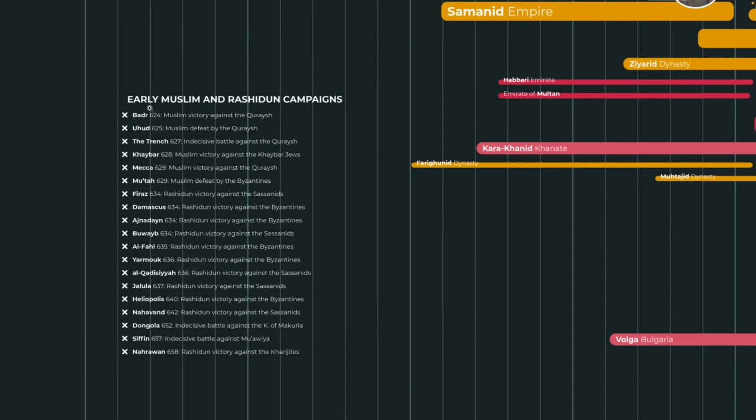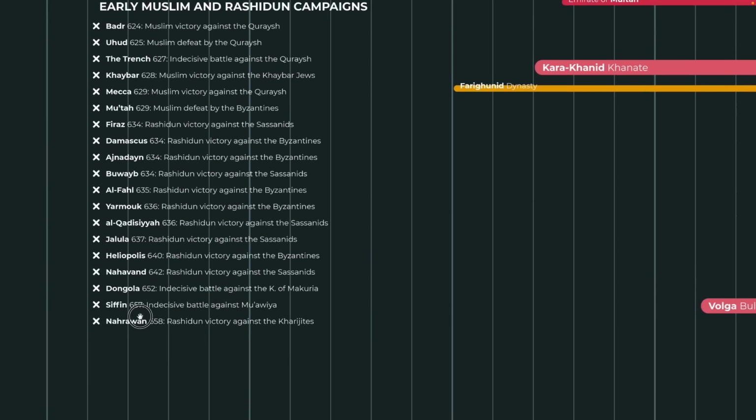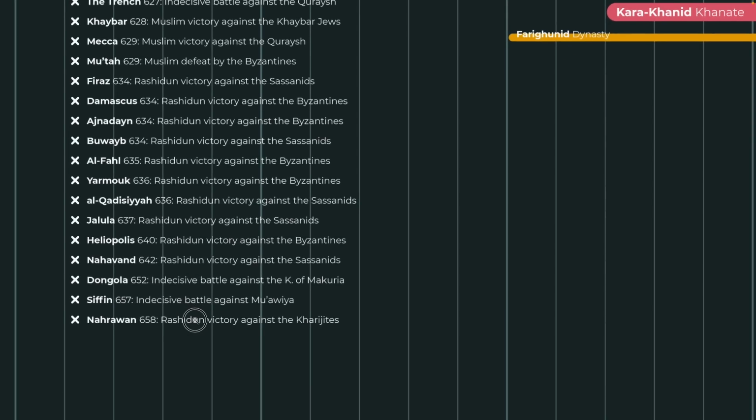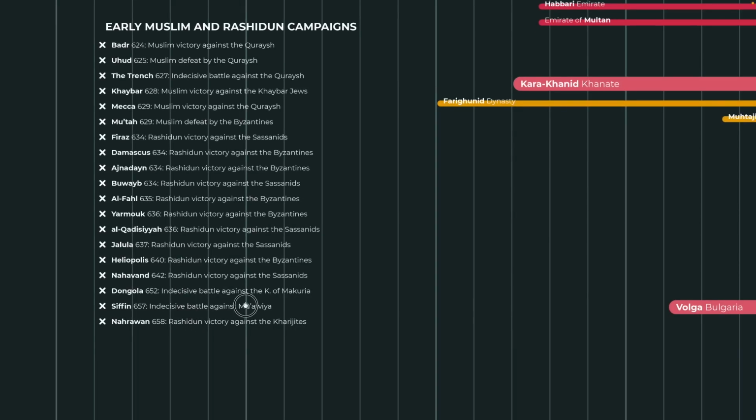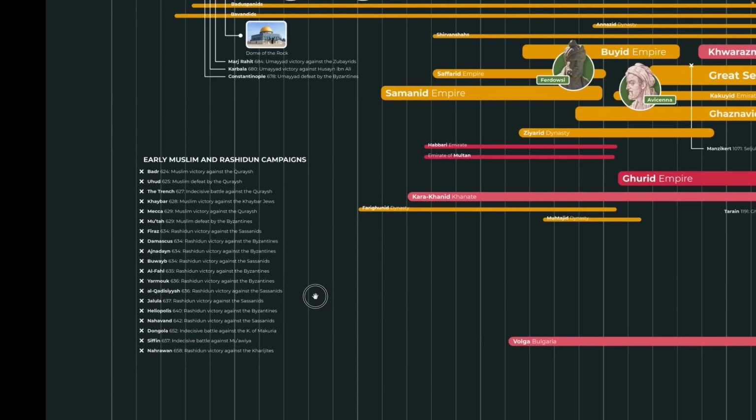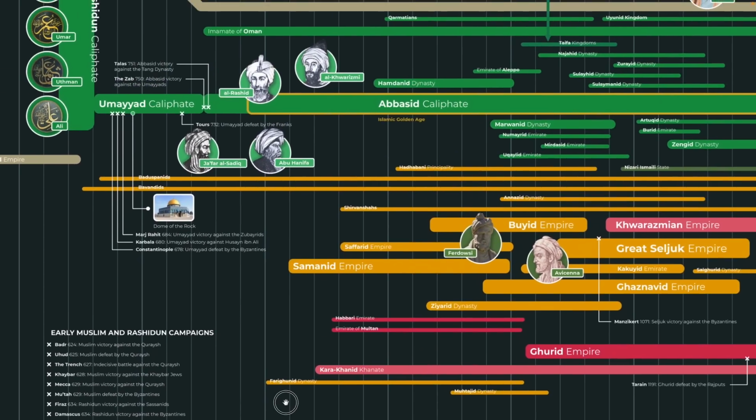And here we have some other early battles. These are battles from the Prophet's life, the Battle of Uhud, Badr, Trench, etc., and Yarmouk, of course, which was the decisive Rashidun victory against the Byzantines. And then there's the Battle of Nahrawan, which I believe was the last battle of the Rashidun era. I'm not sure, but it was one of the last, the last major battle, probably.